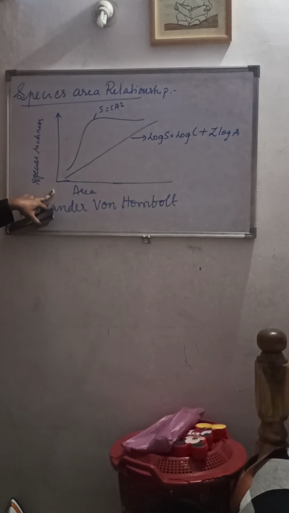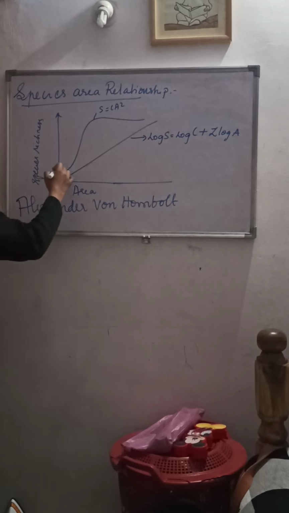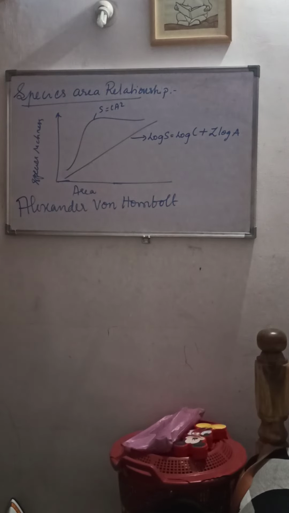I have also sent notes, so please refer to those graphs also.